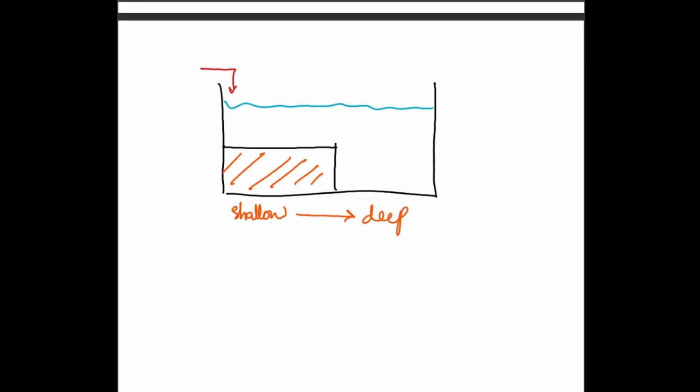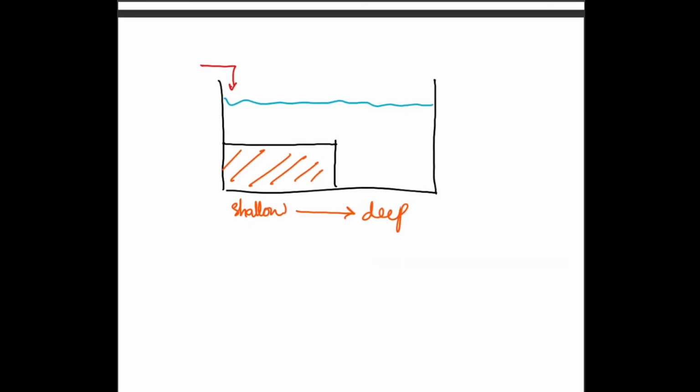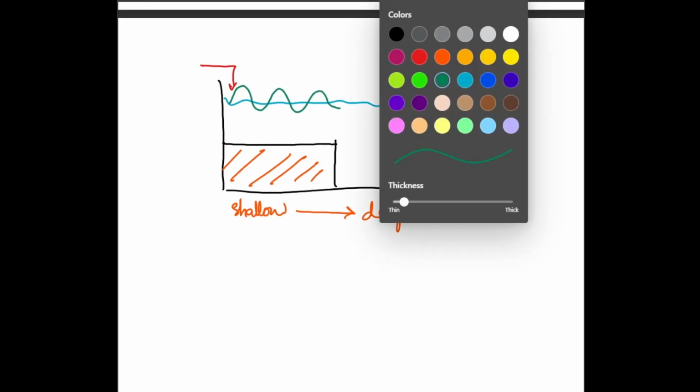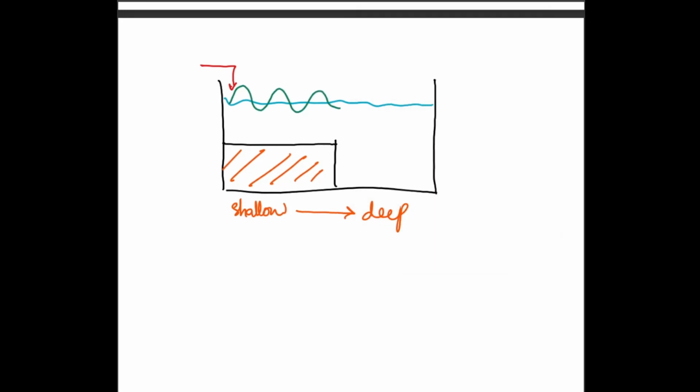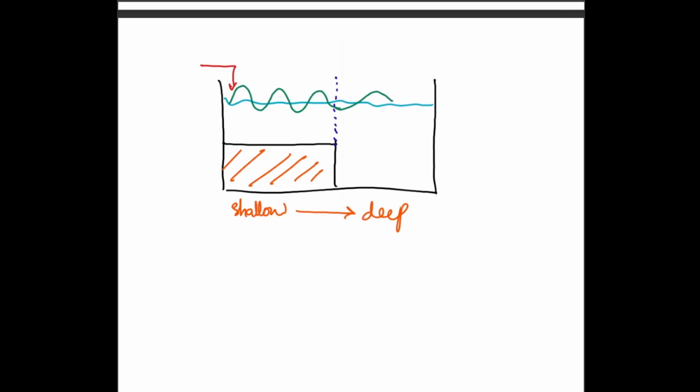So in this implementation, what we saw was that if this is the wave, the moment it crosses the boundary, that is going to be at this point, the speed increases and so does the wavelength. So if it is this way, the speed would increase and the wavelength would also increase.